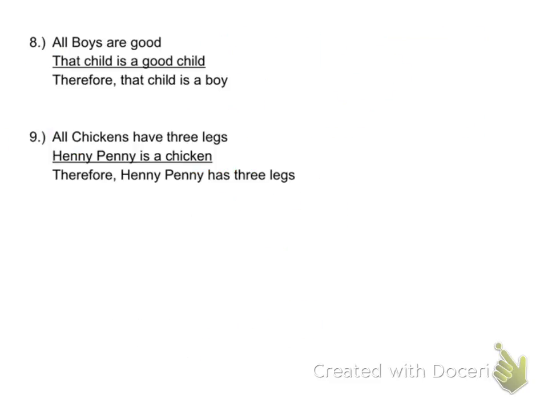Okay, guys. All boys are good. That child is a good child. Therefore, that child is a boy. Invalid. Why is that invalid? It could be a girl and she could be good. Oh, I get it. It's just a child. It didn't say who it was. It does not place the child as a boy, so it has to be good. It just says it's a good kid. Good kids are all around everywhere. Just sometimes not here.